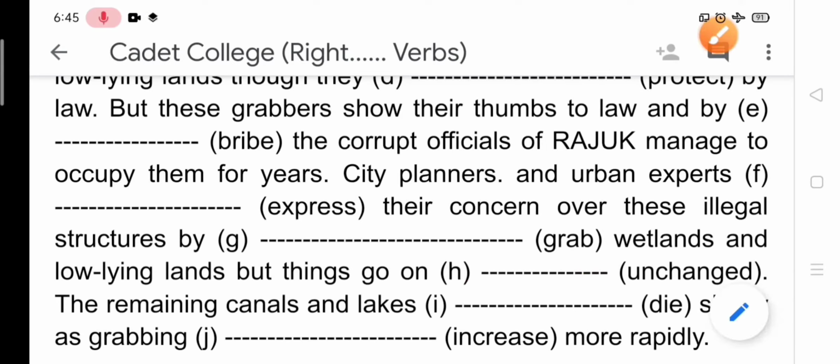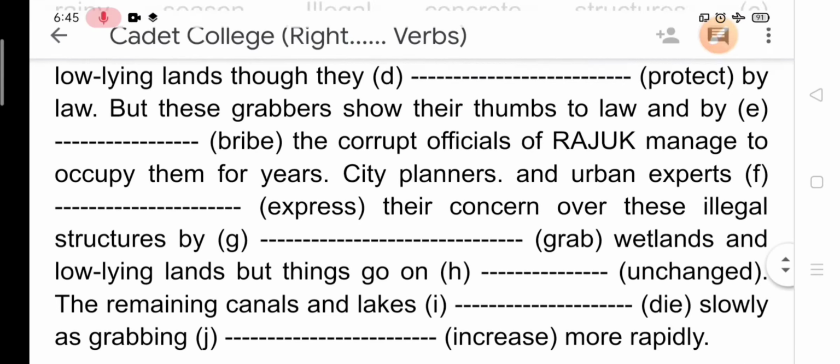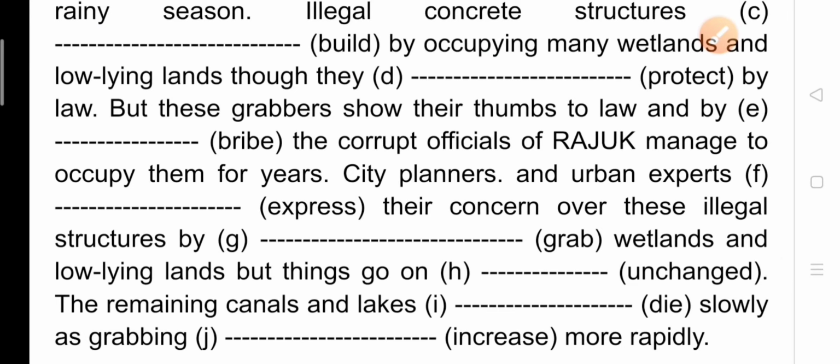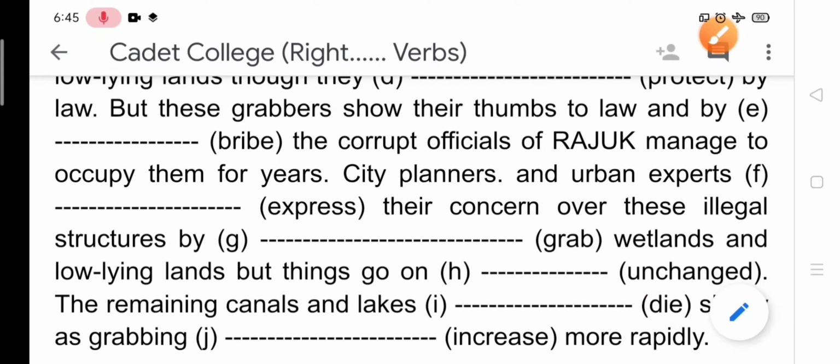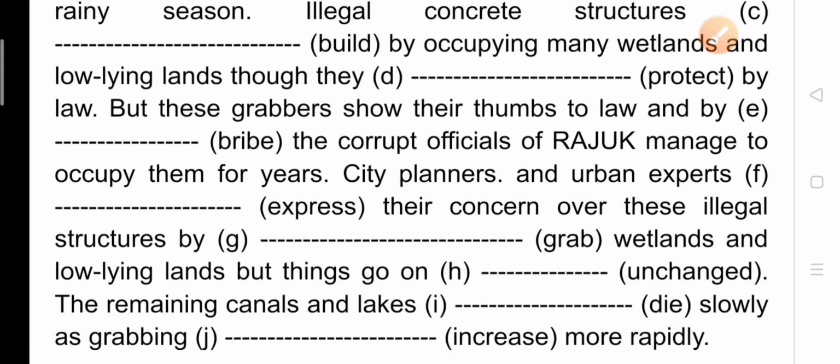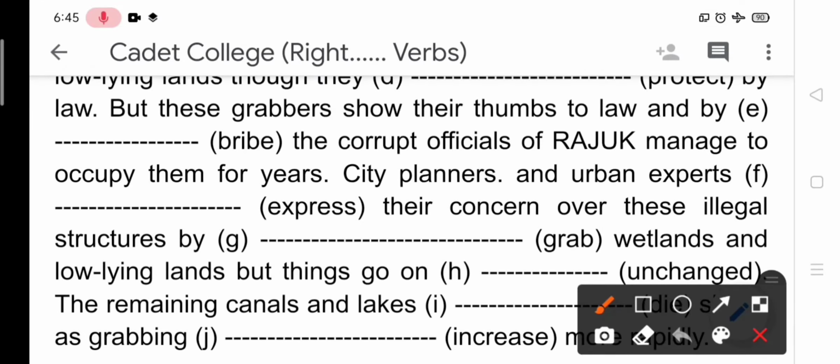The remaining canals and lakes die slowly. So remaining canals and lakes, the subject is third person plural, so we should write here the remaining canals and lakes are dying slowly as grabbing increase more rapidly. The correct answer is as grabbing is increasing more.